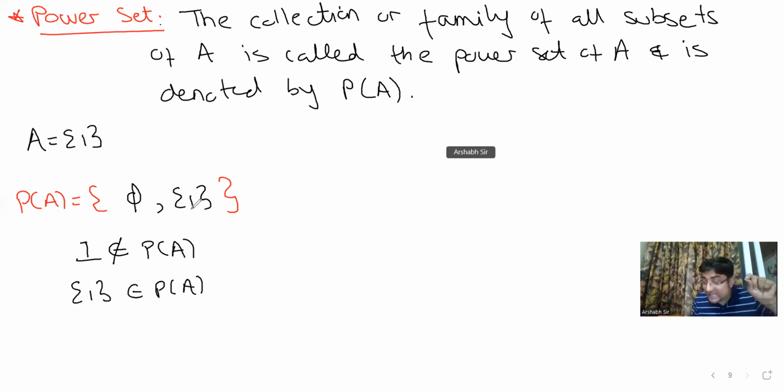Please understand. ये element 1 नहीं है. ये set के अंदर है. It's like a normal iPhone and an iPhone in a box. ठीक है? So remember बच्चों, यहाँ पे 1 does not belong to P of A. The set {1} belongs to P of A. Let me take another example. Let me write another set B as {1, {2, 3}, 4}. ठीक है?